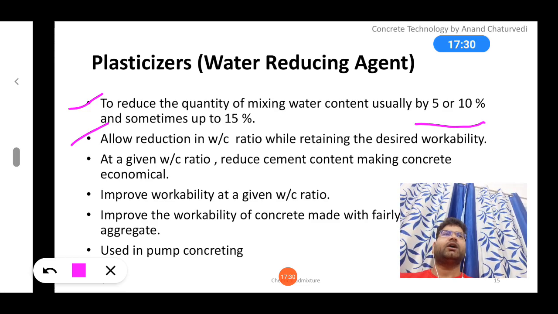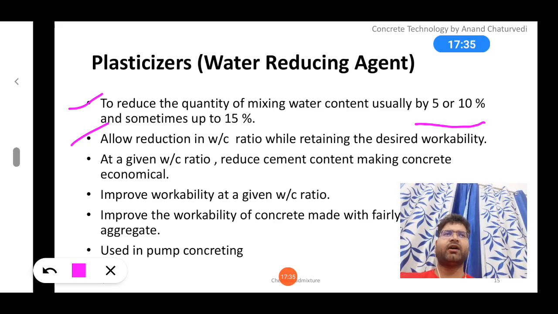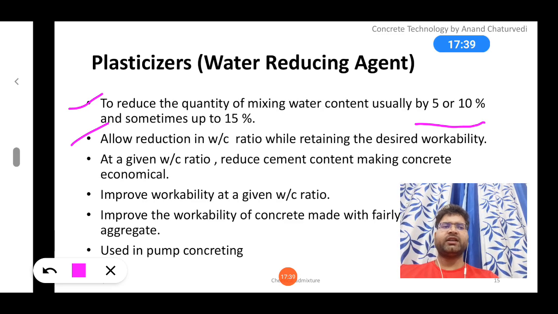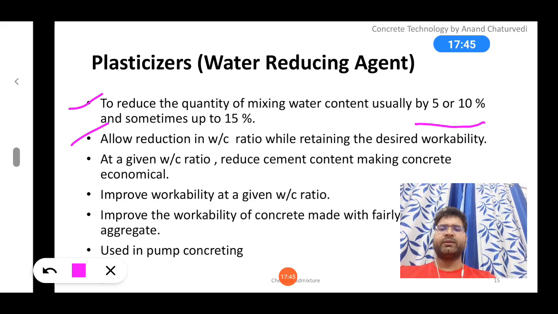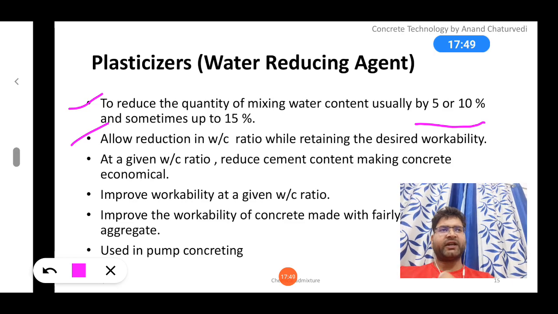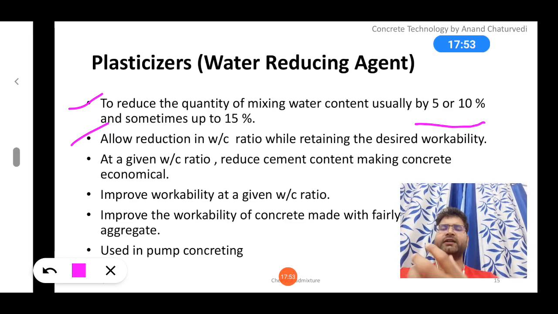Even what was happening when we did not use plasticizer, and instead of plasticizer, for increasing the workability, if you added more water, though it has given the proper workability, at the same time, since water has increased, for a particular amount of cement, the water cement ratio has also increased, which is an undesirable situation.